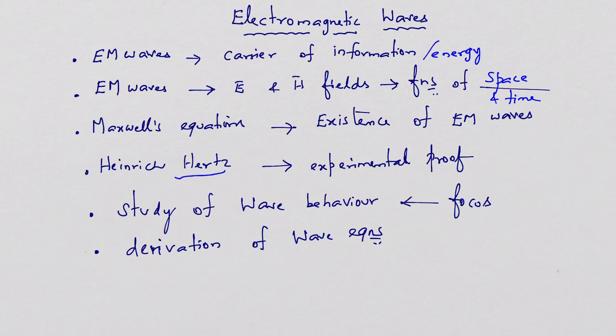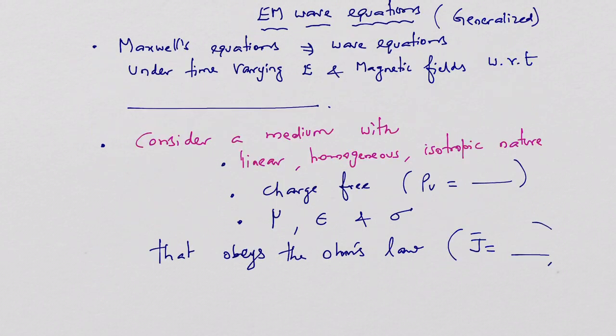So the study of wave behavior in any medium is the major focus in this video lecture. Let us see how to derive the wave equations in this particular lecture.